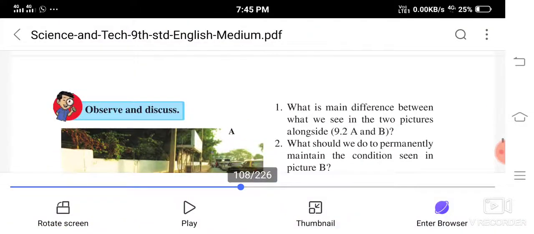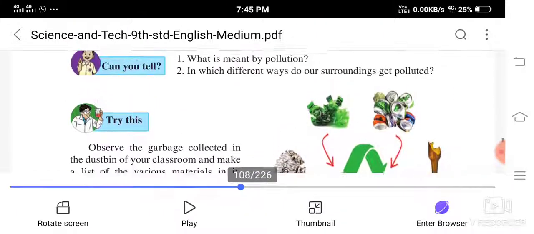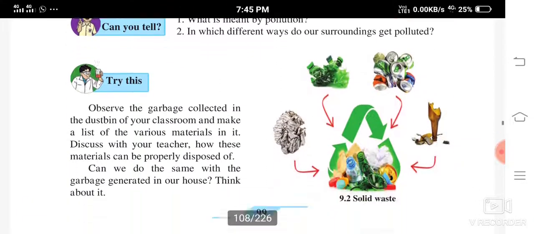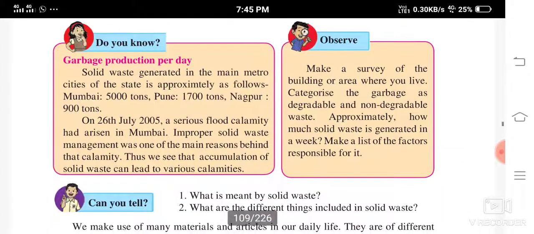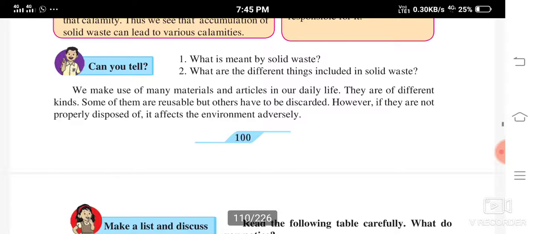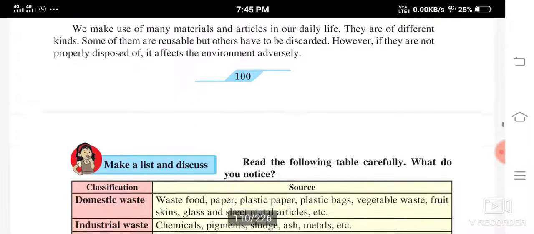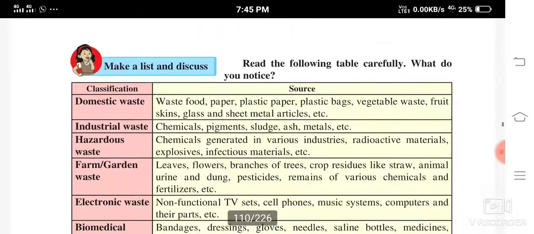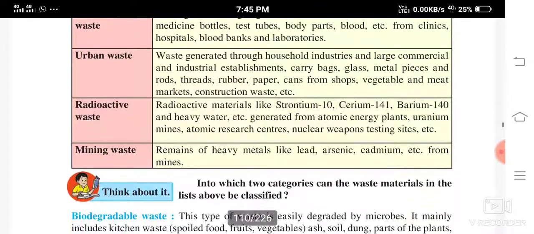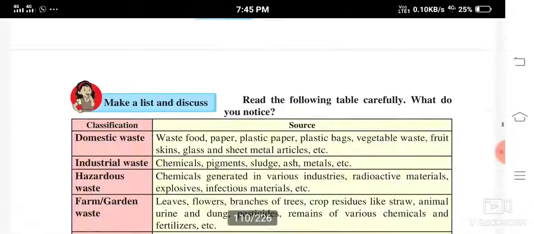So today, we have discussed this solid waste management, isn't it? Then garbage production per day we saw. Then we saw what is meant by solid waste and the different things which are included in this solid waste. Now make a list and discuss. So read the following table carefully. What do you notice? Now let us continue this in the next video.